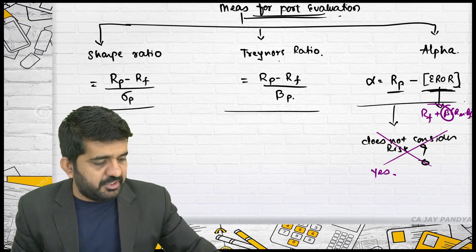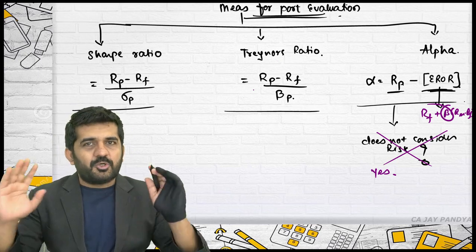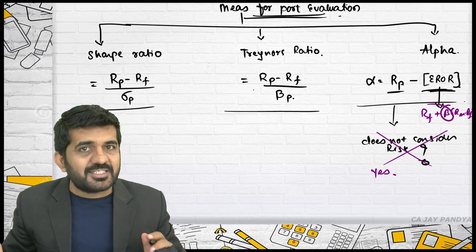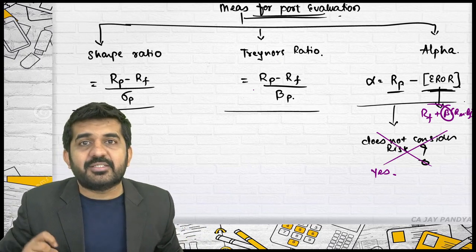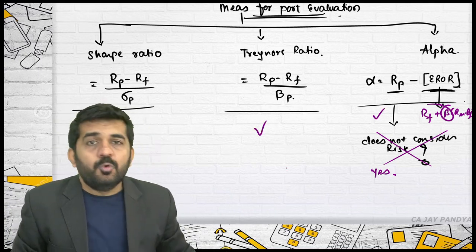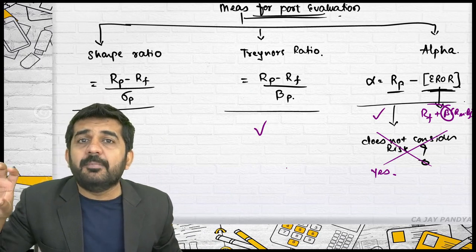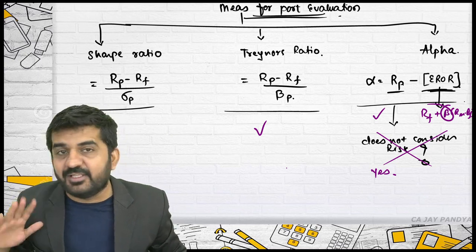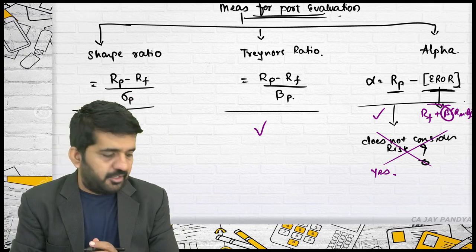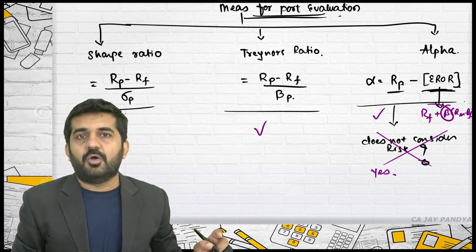And which risk does it consider? Like Treynor, it considers only systematic risk. Is it alright? So try to understand. We have learned these 3 performance evaluation measurements. We have learned systematic risk, unsystematic risk, and try to understand whenever the evaluation is done. There are 2 authors who say that you should consider only systematic risk, because that is the risk which will always be there and you cannot reduce or nullify that risk. The Sharpe ratio says that you should consider total risk, so it considers standard deviation. This was the performance evaluation of a portfolio.